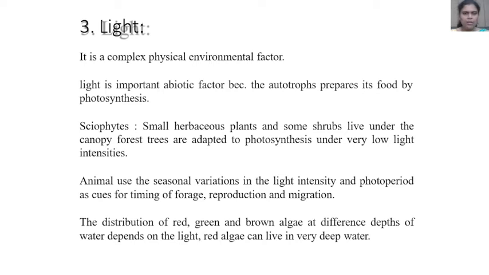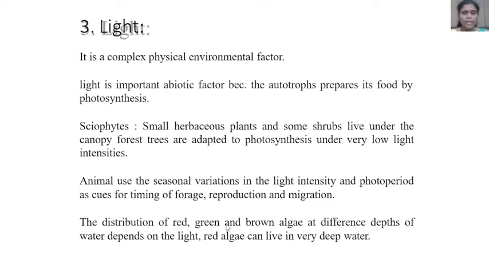Forest trees are adapted to photosynthesis under very low light intensities. Then animals use the seasonal variations in light intensity and photoperiod as cues for timing of foraging, reproduction, and migration.